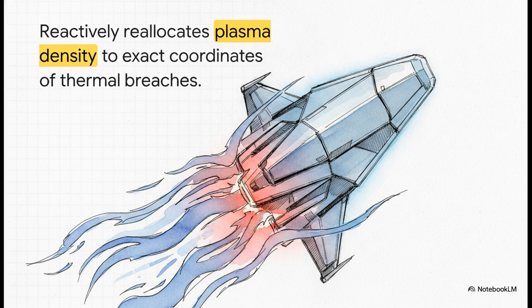And for the ultimate test of escalating physical stakes, deformable atmospheric re-entry shielding for spacecraft. As unpredictable aerodynamic heating creates localized extreme thermal spikes across a ship's hull, that spatial prediction error instantly triggers the reactive band. It literally reallocates magnetic plasma density directly to the exact coordinates of the thermal breach in real time. It is adapting to physical reality at the speed of computation.